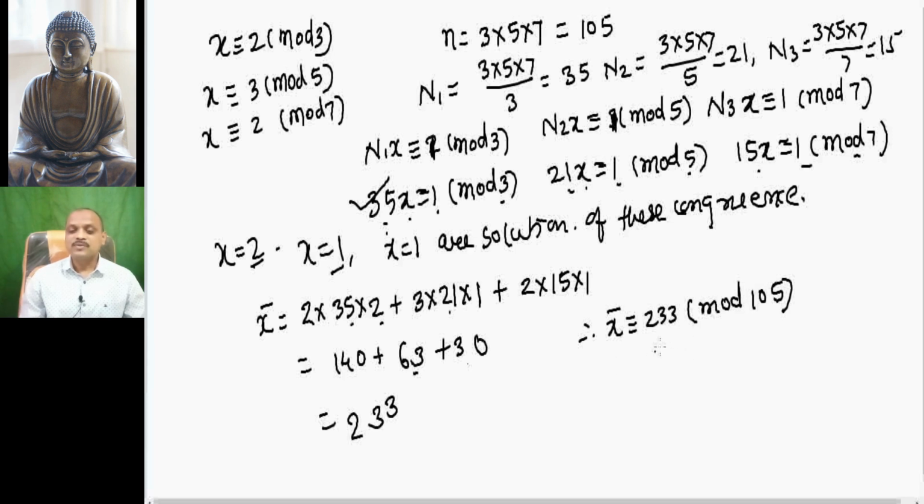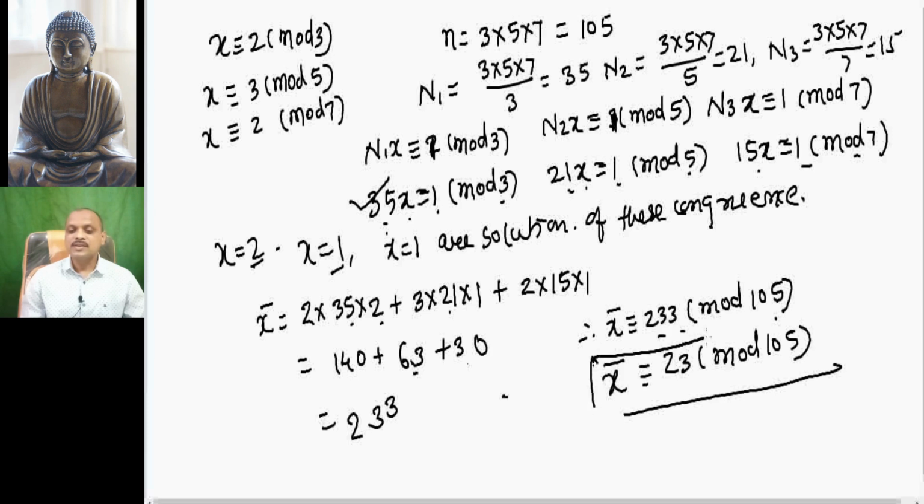But we know that 105 into 2 equals 210. So when we subtract 210 from this 233, we get 23. Therefore this number is congruent to 23 modulo 105. So x bar congruent to 23 modulo 105 is the unique solution modulo n1 into n2 into n3, and x equal to 233 is also a solution of this problem.